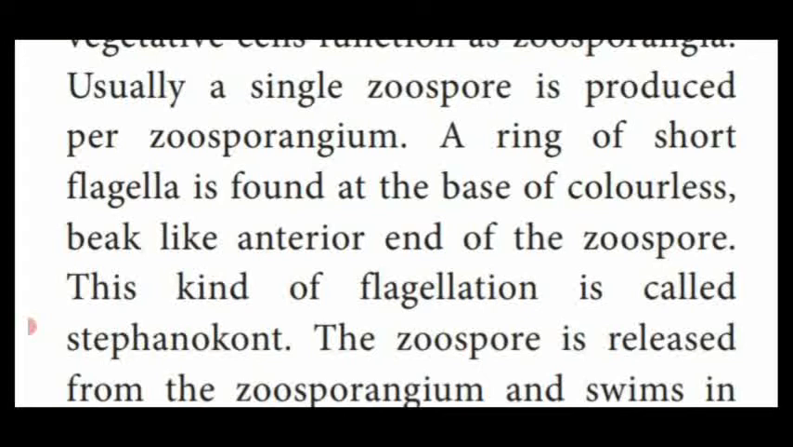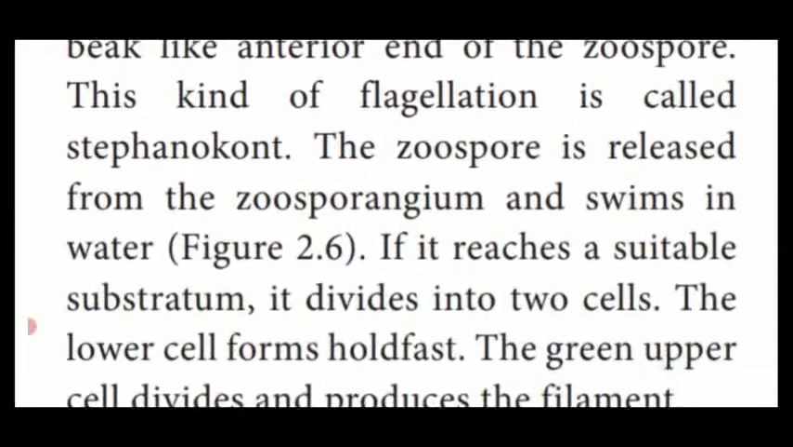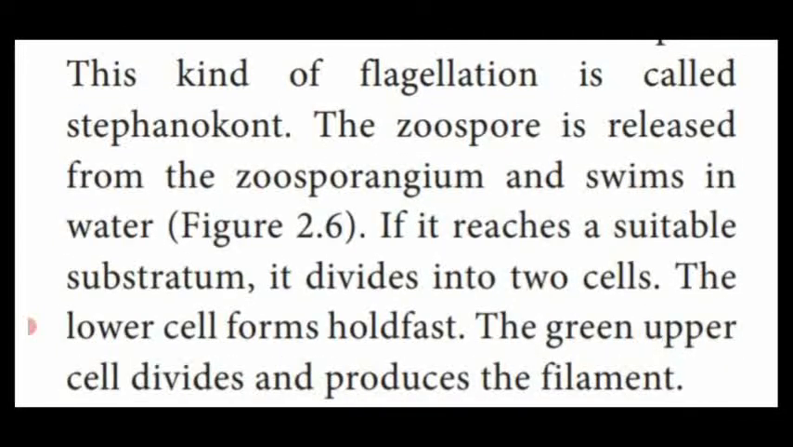Once the zoospores are produced inside the zoosporangium, the wall is destroyed and releases the zoospore into the water. It swims in the water, reaches a suitable substratum, and divides into two cells. The lower cell forms the holdfast. The green upper cell divides and produces the filaments. So that is the vegetative and asexual reproduction in Oedogonium.